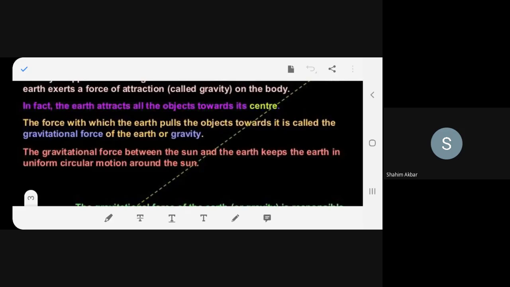In fact, the Earth attracts all the objects towards its center. The force with which the Earth pulls the objects toward it is called the gravitational force of the Earth or gravity. The gravitational force between the Sun and the Earth keeps the Earth in uniform circular motion around the Sun. Fine. Now, actually, the earth is attracting all the objects which are available on the earth towards the center. Now, you may be asking me a question, what is the center of the earth?